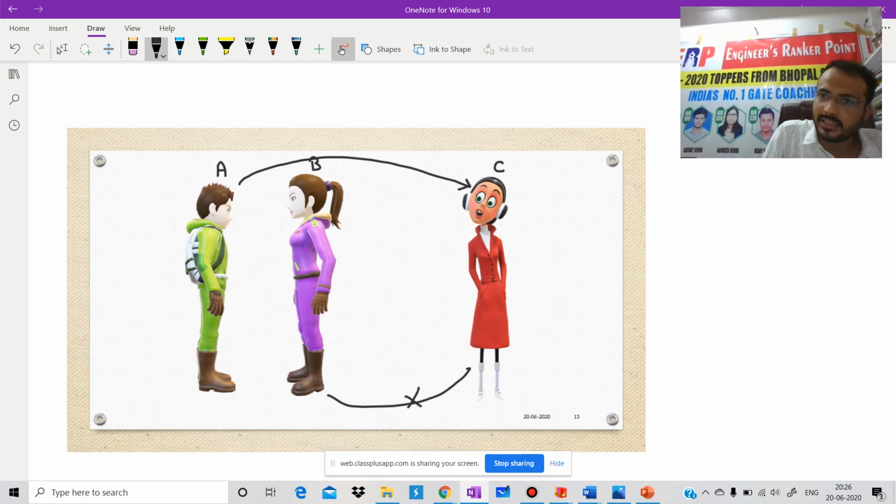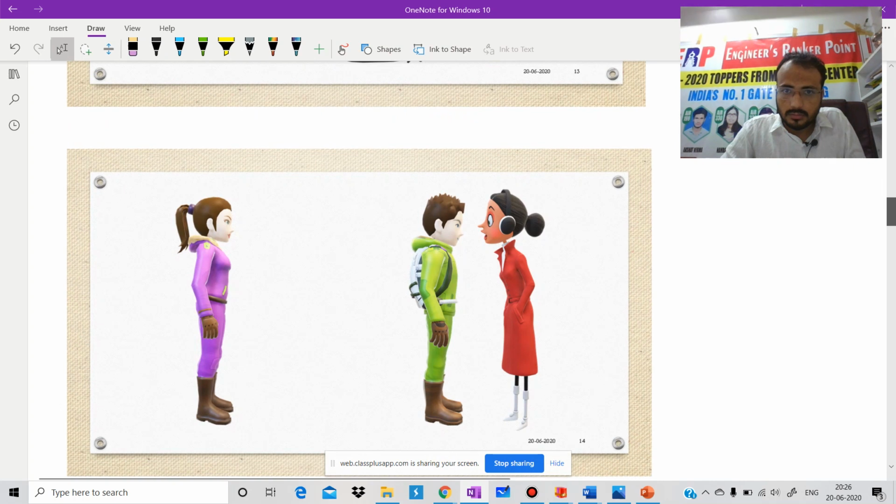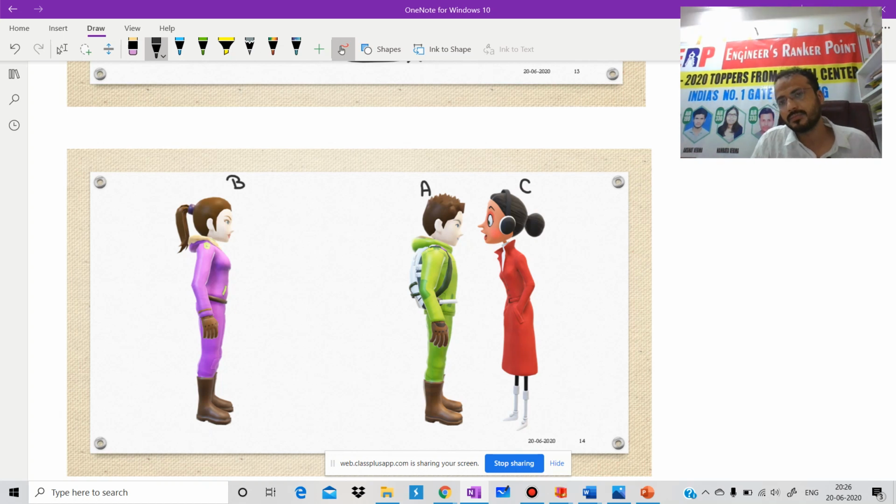Then what is A's affinity towards C, but B and C are totally anti to each other. Then what will happen after some time? You will see that after some time, A will go with C and separation of B takes place. Is it clear? I hope this picture is very clear to each and everyone.